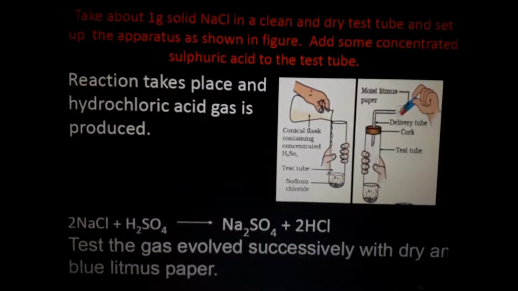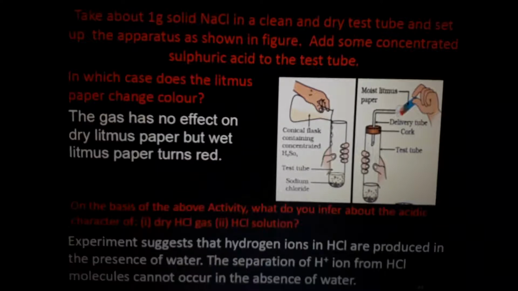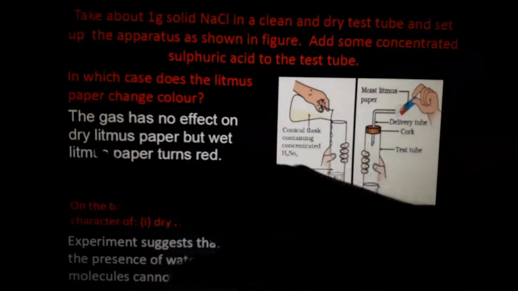It is acidic in nature, and it is a gas, not the liquid form of acid. If it is acidic in nature, the blue litmus paper must change into red. But in this case, the gas has no effect on the dry litmus paper.